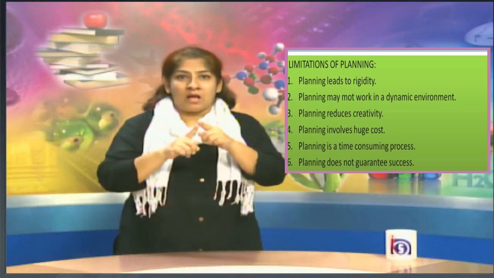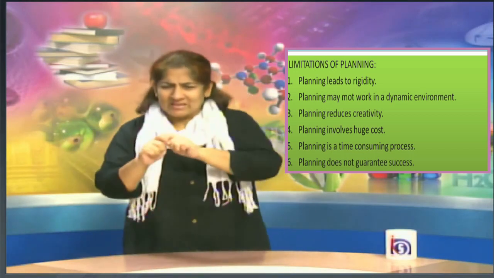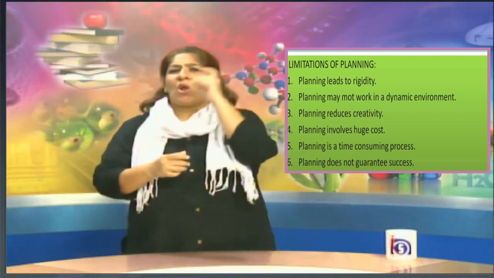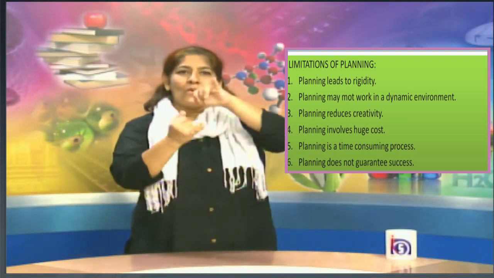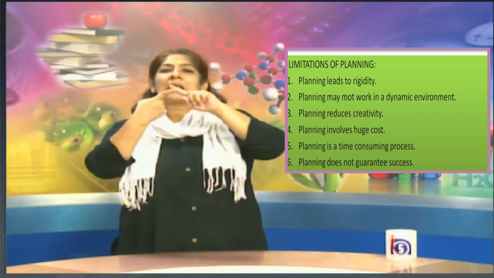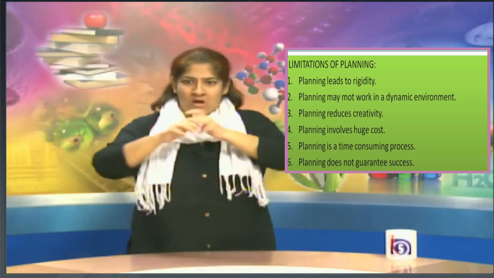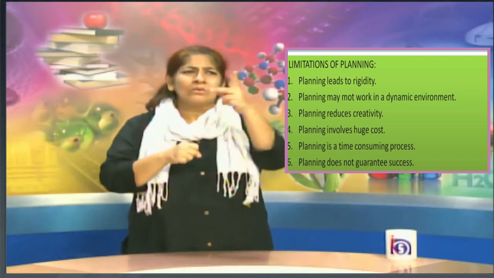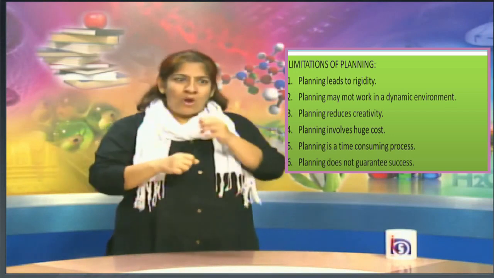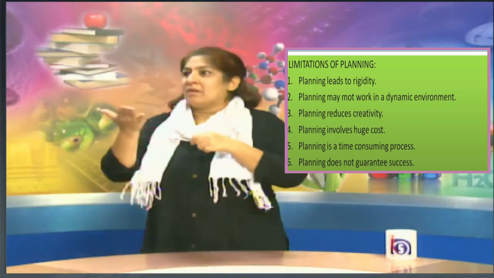The fifth limitation of planning is that it takes a long time; it is a time-consuming process. There are different kinds of planning. Like you must have seen in a government office, it is really not easy.